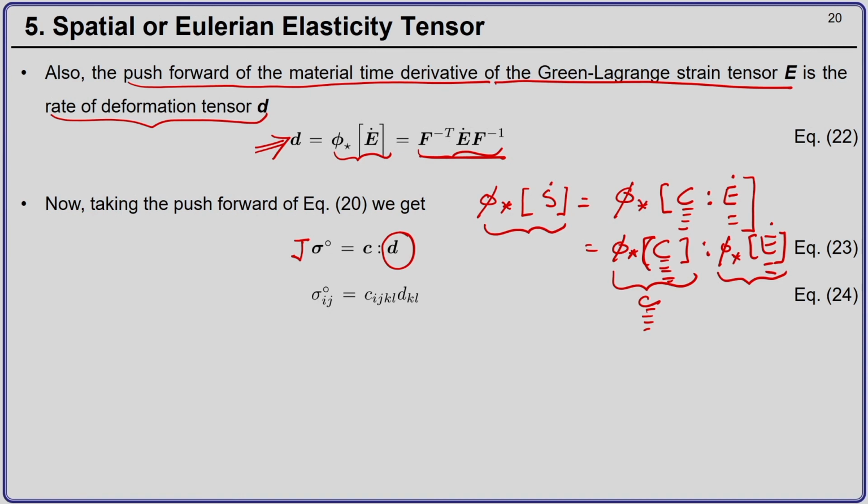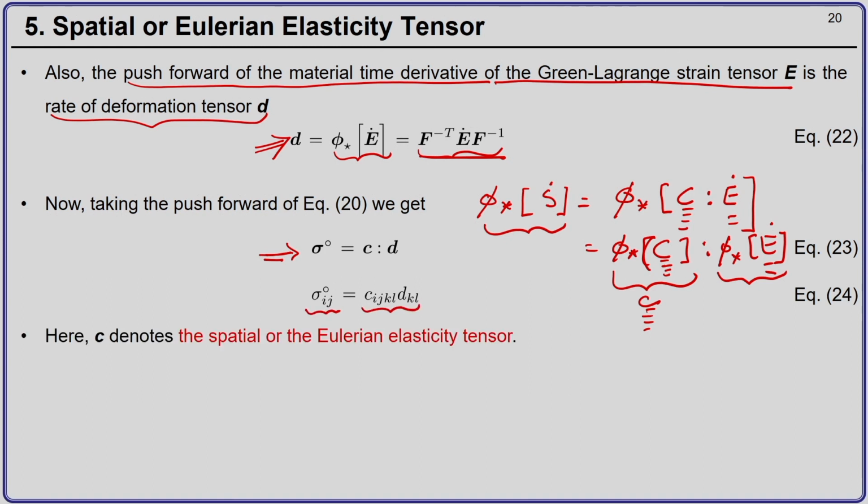Remember, I am putting 4 underbars for a 4th order tensor if you have to write in direct notation. In indicial notation, what happens to this J, why is it missing? Because, as you will see later, it has been absorbed in the spatial elasticity tensor c. So, if you write this expression in indicial notation, sigma ij is c ijkl d kl.